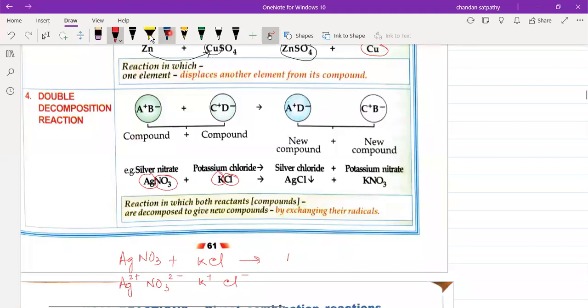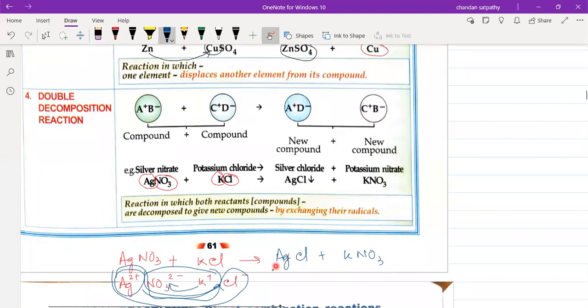Now the silver ion will combine with chloride, and the potassium ion will combine with nitrate, so these two combine with each other and these two combine with each other. Understood now? So exchanging of radicals takes place and it forms AgCl plus KNO3.